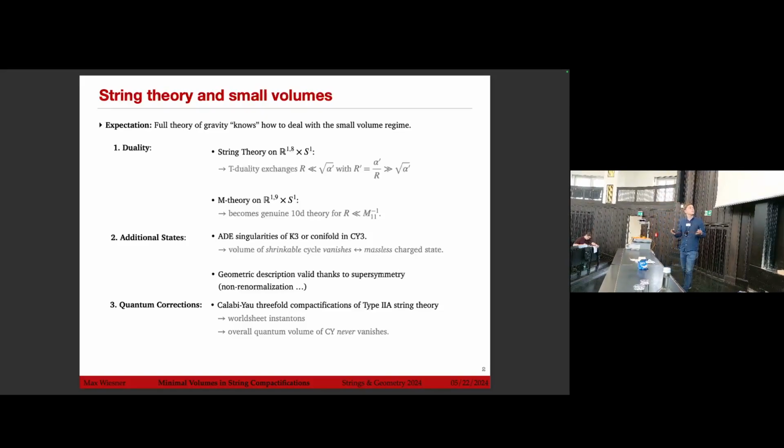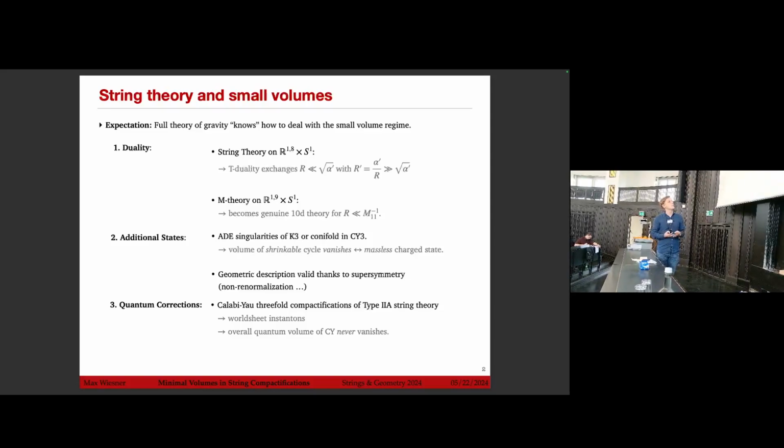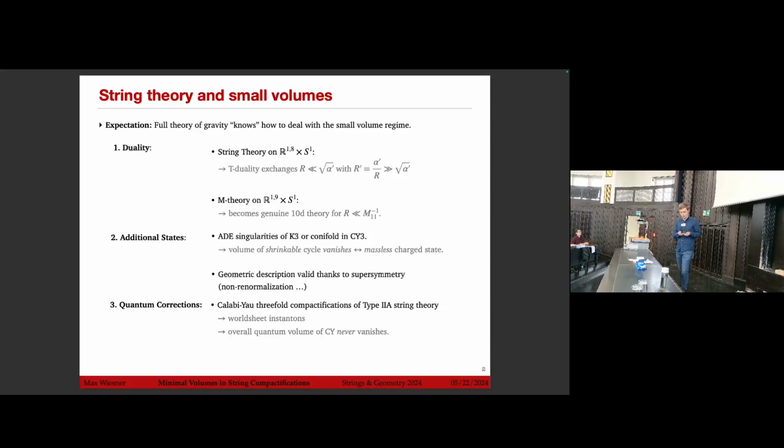Then if we go further down, for example, we know that if we have small shrinkable cycles we get massless charged states, so we just need to augment our theory with some additional charged states, but the geometric description is still valid, which is typically thanks to enhanced supersymmetry. Or there can be quantum corrections, for example, in type 2A string theory compactifications on Calabi-Yau three-folds, worldsheet instantons, and one can see that the overall quantum volume of the Calabi-Yau never vanishes.